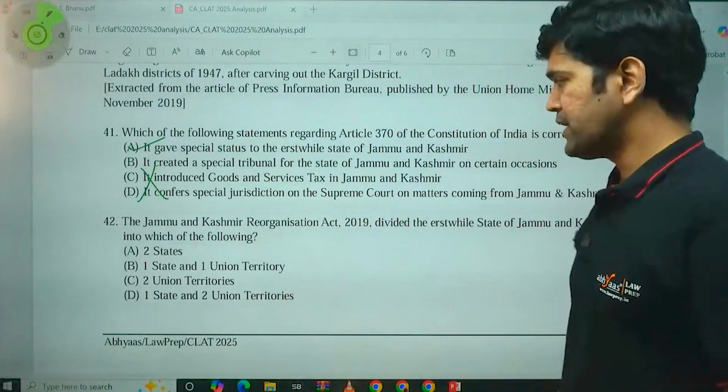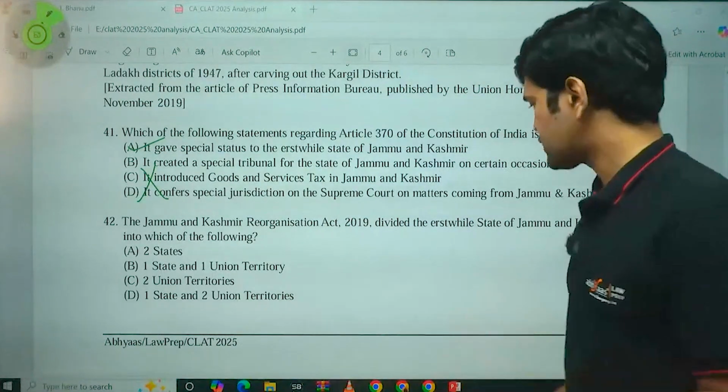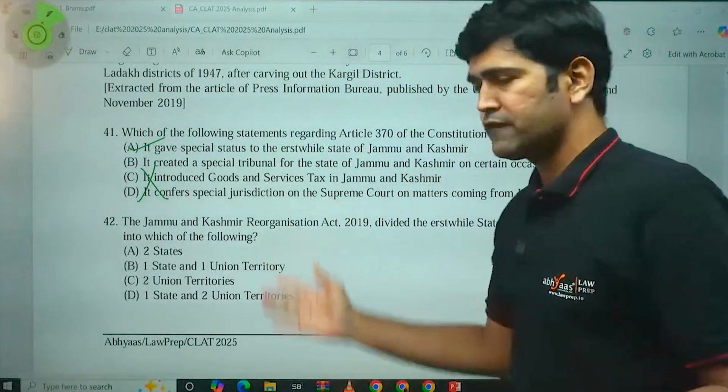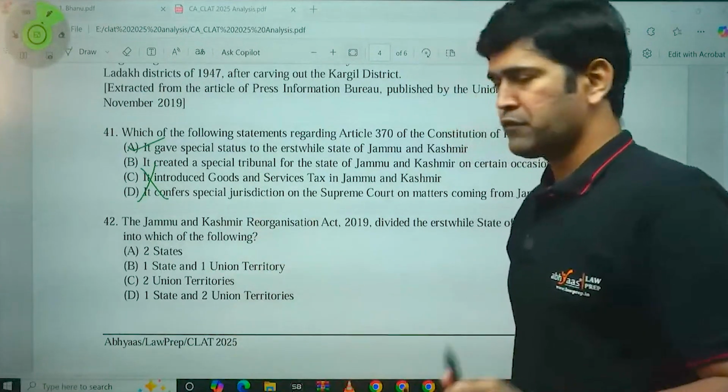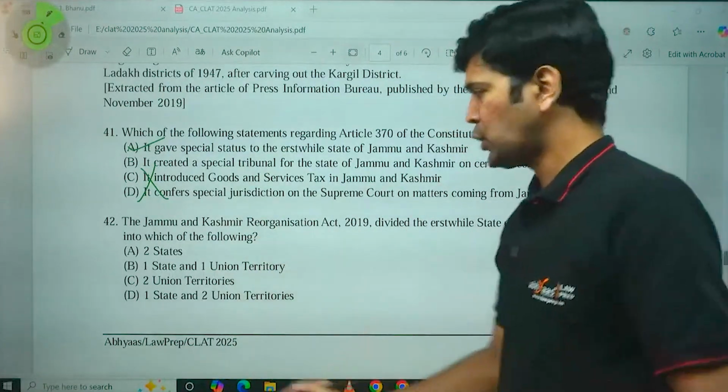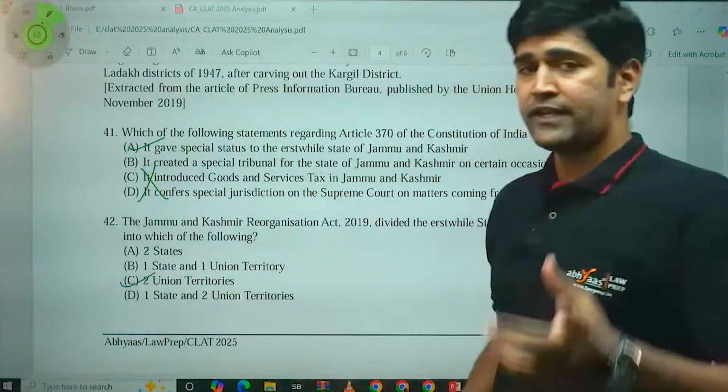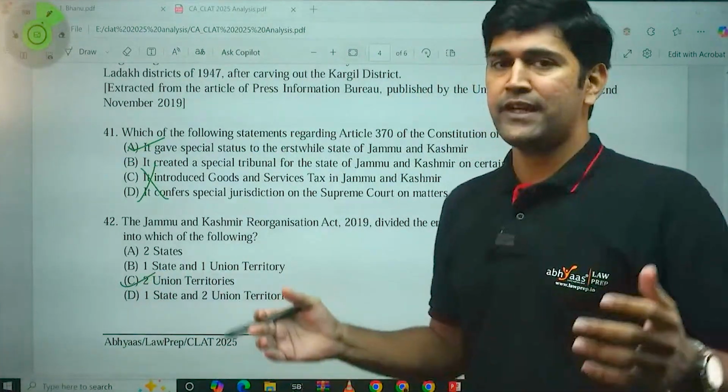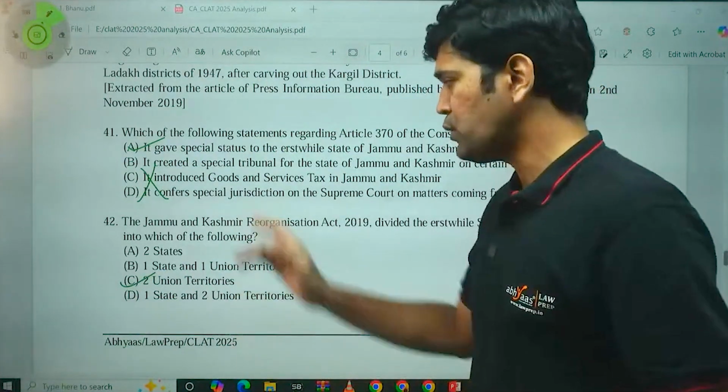The Jammu and Kashmir Reorganization Act 2019 divided the erstwhile state of Jammu and Kashmir into which of the following? Out of these options, which one do you think is the correct answer? It is two union territories, obviously. Union Territory of Jammu and Kashmir and Union Territory of Ladakh. So option C.